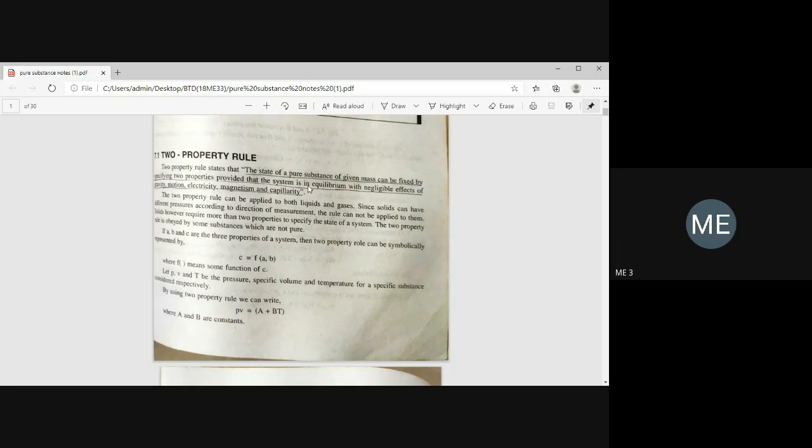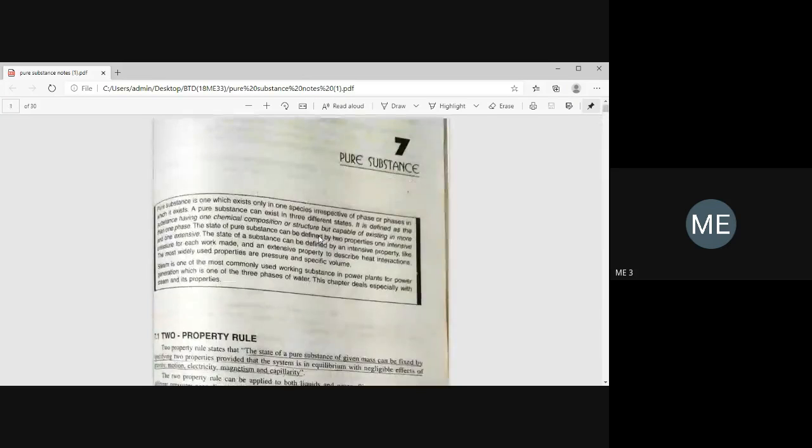The state of a pure substance of a given mass can be fixed by specifying two properties, provided that the system is in equilibrium. That is the two property rule. Already in pure substance, please go through the formation of steam at constant pressure, two property rule, triple point, critical point, and I explained the three most important diagrams: the PT diagram, the VT diagram, and the third one. Go through these three diagrams.